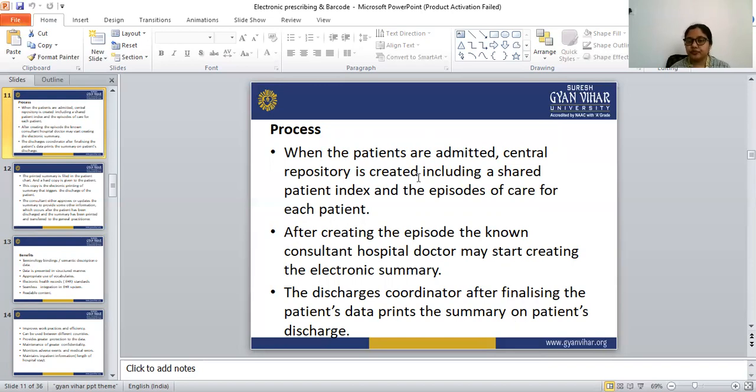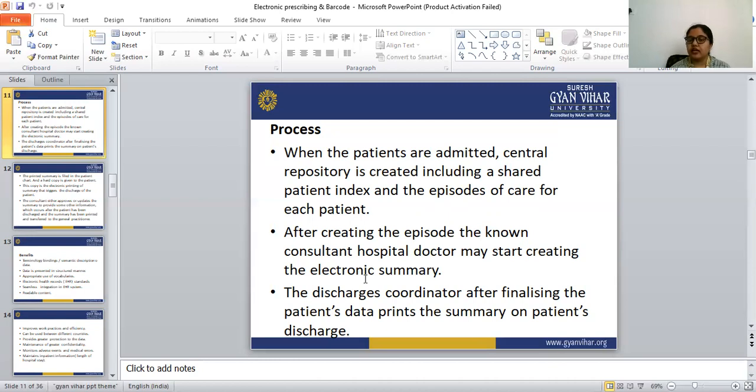So when the patients are admitted, one central repository is created, including the patient index and the episodes of care for each patient. After creating the episode, the non-consultant hospital doctor may start creating the electronic summary.